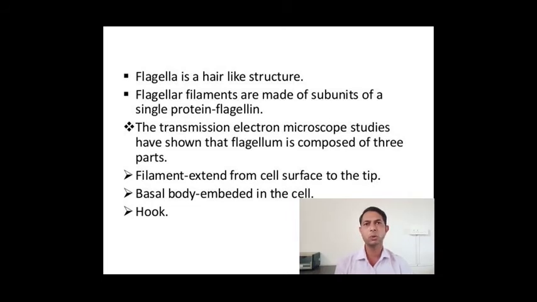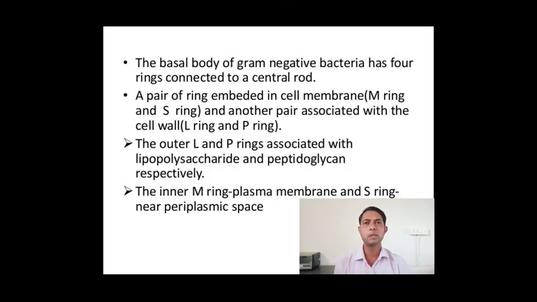Transmission electron microscope studies have shown that the flagellum is composed of three parts: the filament, which extends from the cell surface to the tip. Then the next portion is known as the basal body, which is embedded in the cell. And the last most important part is called the hook. The basal body of gram-negative bacteria has 4 rings connected to a central rod, a pair of rings embedded in the cell membrane, which we call the M ring and S ring, and another pair associated with the cell wall, which we call the L ring and P ring.